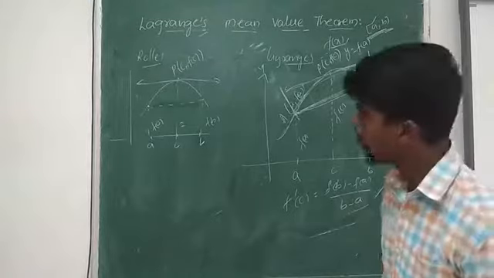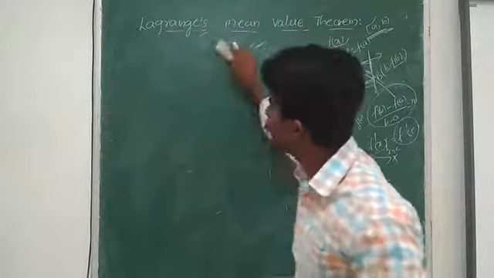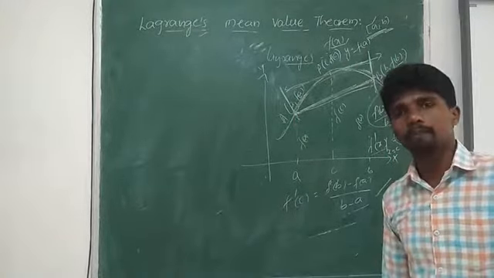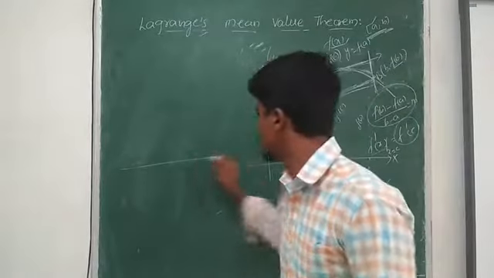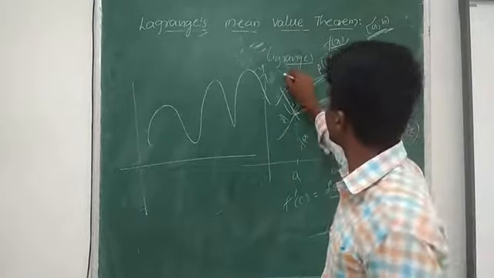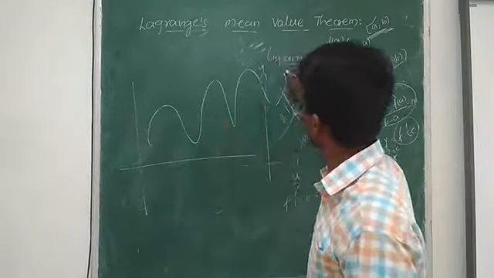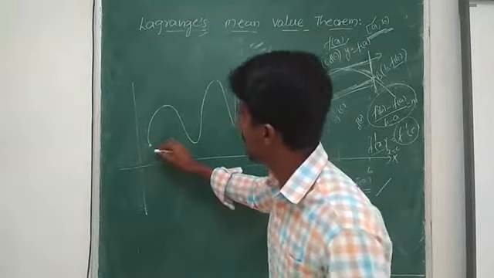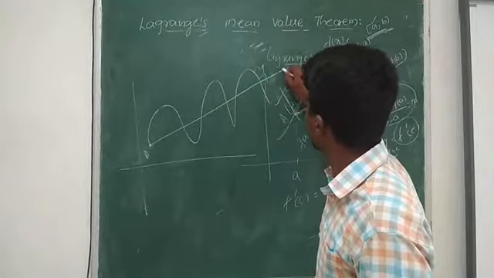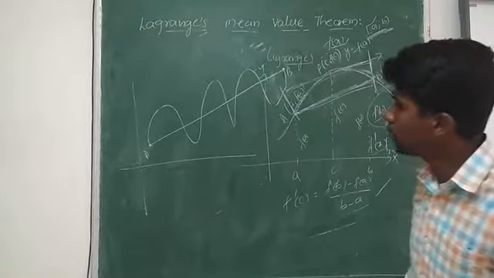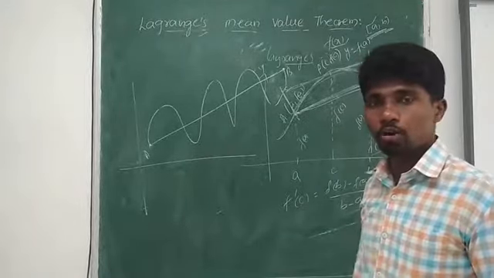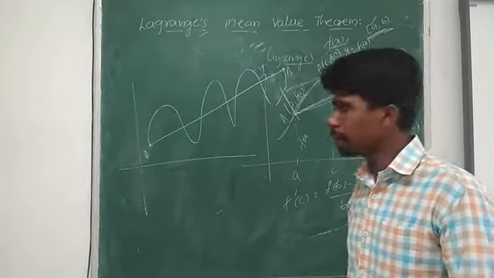There may exist more than one point, which is why we say at least one real number c. At least one real number c represents that there may exist more than one. Right? How do they exist? If I have a curve like this, and this is the end point B, and this is the beginning, the left side end point A. So I join these 2 points. See, now how many parallel tangents to the curve can I draw? How many tangents to the curve which are parallel to AB?